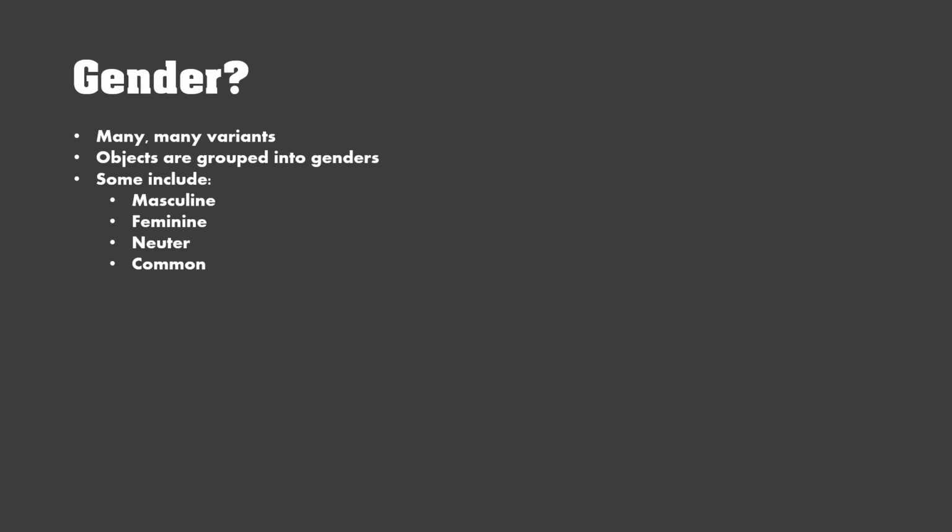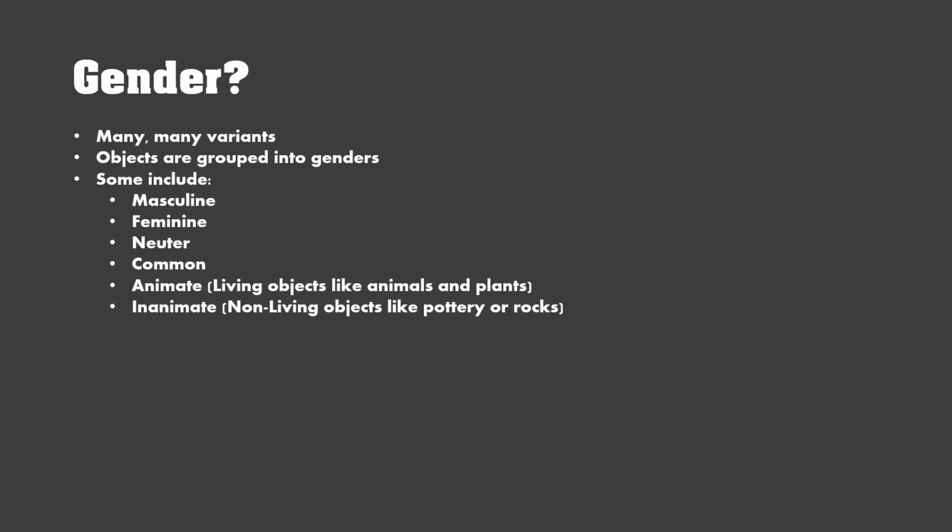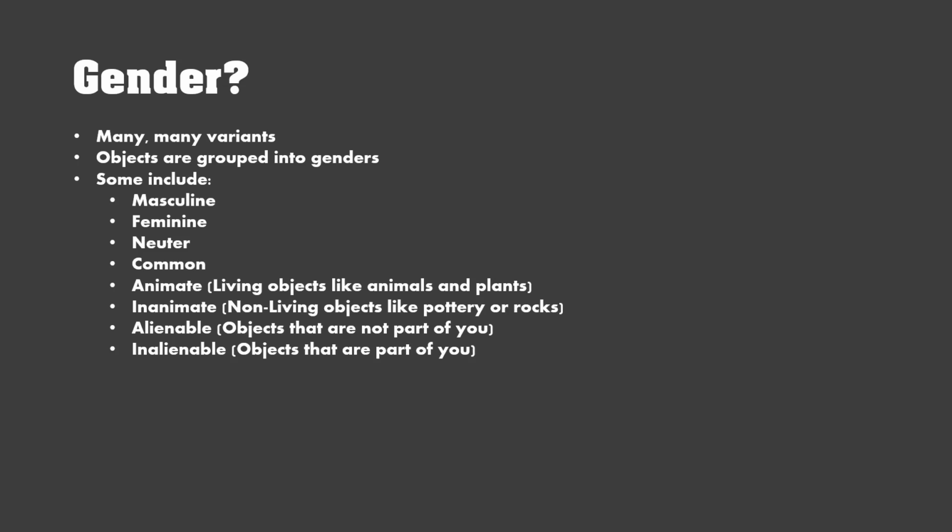Common, I believe most Nordic languages. However, I'm not sure. I know at least Swedish has it. Animate, they are living objects. Often it can also be defined as moving objects, however, it's kind of conflicting and confusing. Inanimate, non-living objects. Alienable, objects that aren't part of you, like a mug, or a bowl, or your mobile phone. And inalienable, objects that are part of you, like an arm, or your heart, or your head, or something. They are part of you and they cannot be removed without some sort of surgery, at least. But then you can't use them in any decent way.